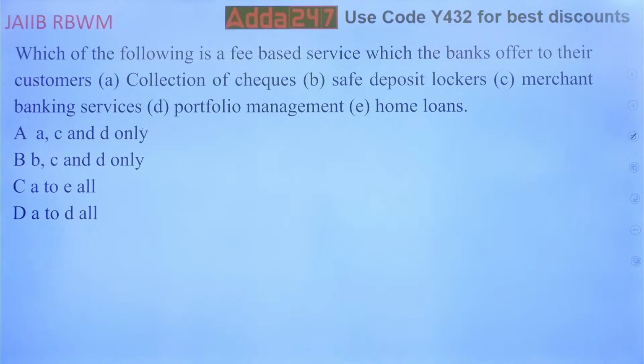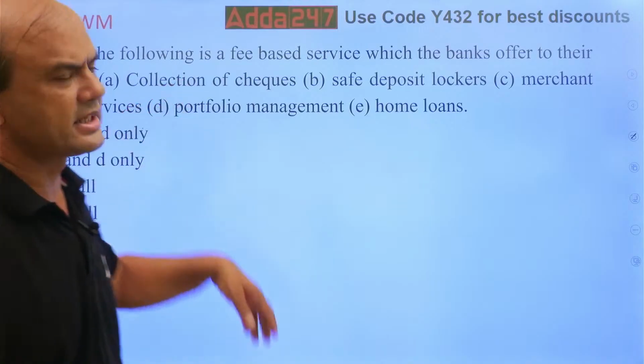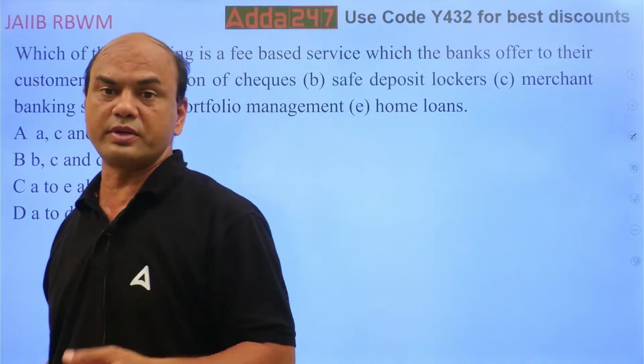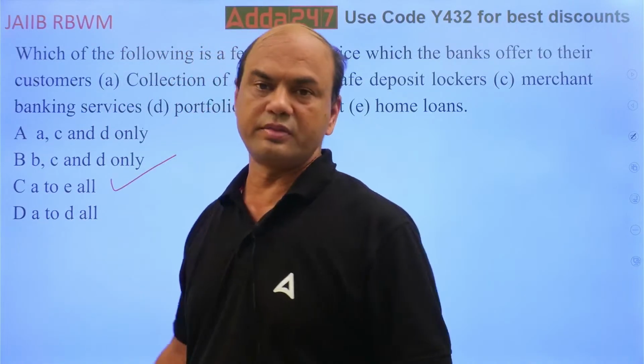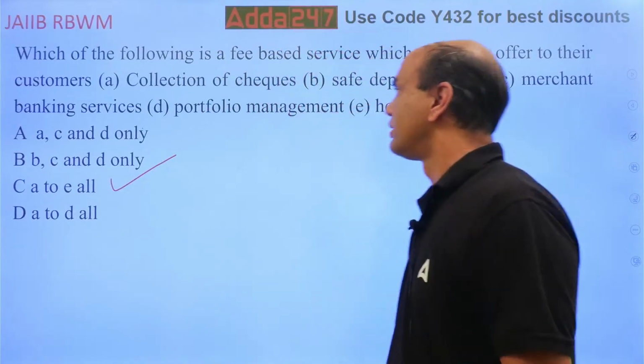Many of you might be thinking collection of checks, where do we charge? But here we are talking of outstation checks. Now it does not exist, but this collection of checks was an important revenue source for the banks earlier. A to E all. Okay, A to E all.